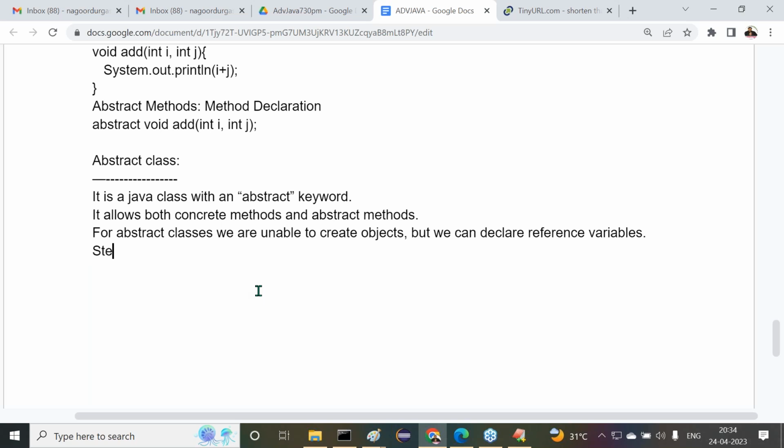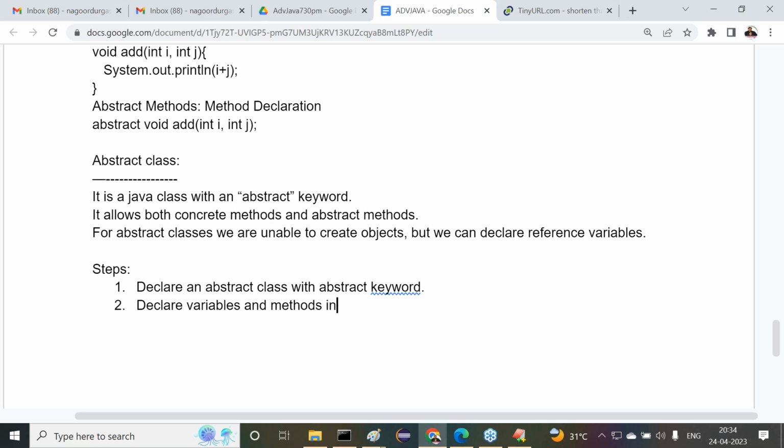Now, the steps to prepare these abstract classes in our Java applications. If you observe these points, the steps are very clear. Next, declare an abstract class with the abstract keyword. Next, declare variables and methods inside the abstract class.